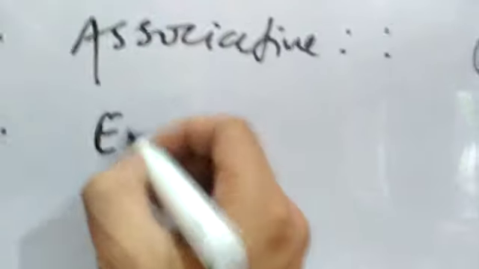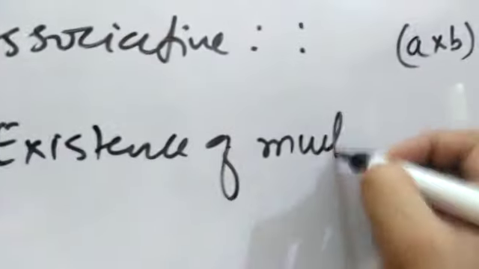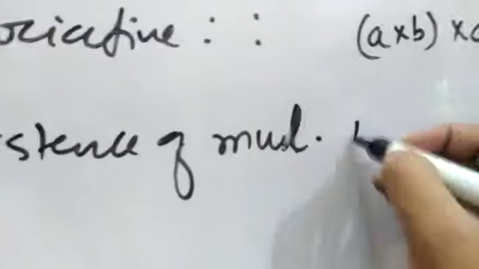And the fourth property, according to the book, is existence of multiplicative identity.